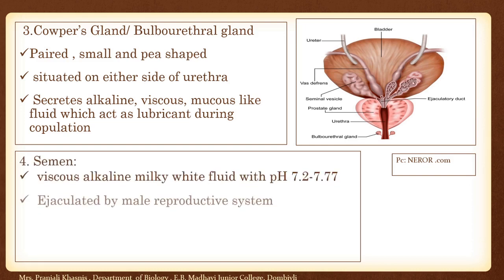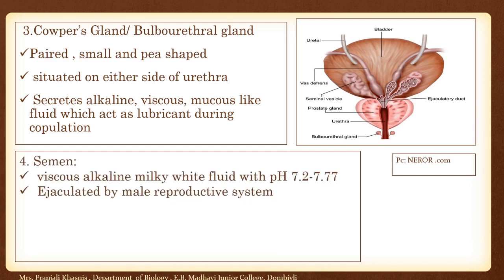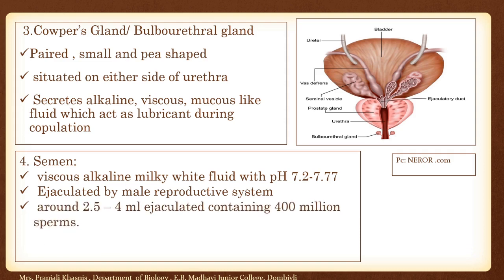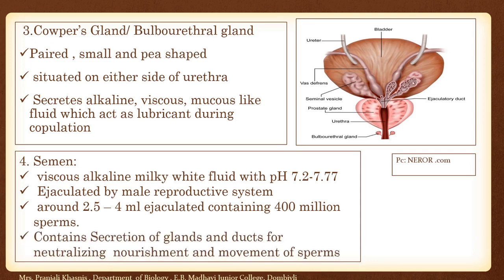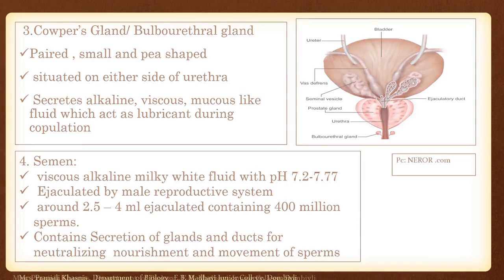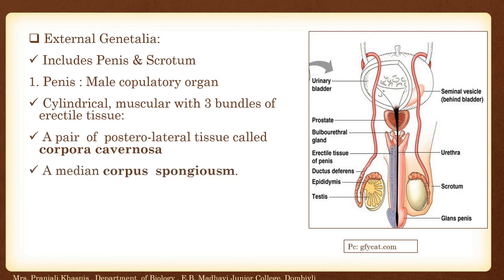While semen is a viscous, alkaline, milky white fluid with a pH of 7.2 to 7.7, ejaculated by the male reproductive system, around 2.5 to 4 ml is ejaculated containing 400 million sperms. It contains secretions of glands and ducts for neutralizing, nourishment and movement of sperm. External genitalia include the penis and scrotum.